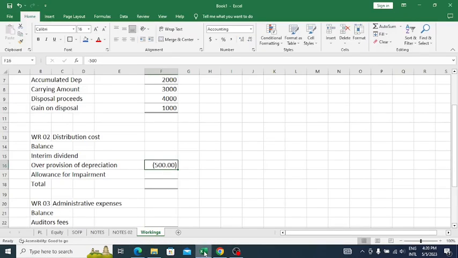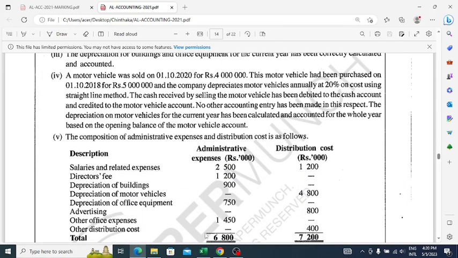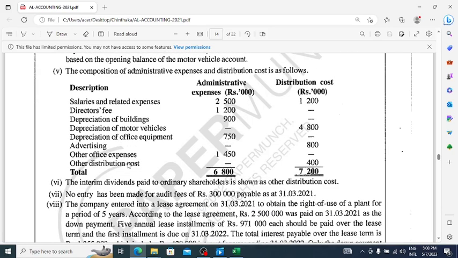So now we are done with adjustment number 4. Now we are moving on to adjustment number 5. Look at adjustment number 5, that here the composition of administrative expenses and distribution cost is as follows, right? So they have given the breakdown of administration expenses and distribution cost. What we have to do here, for the time being, is just take the total of these expenses, right? So here the total administrative expenses are 6,800.